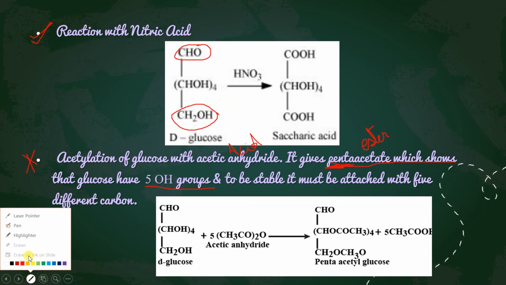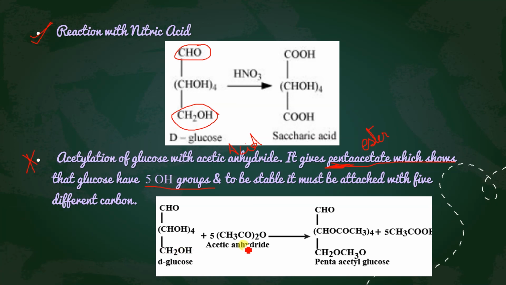Acetic anhydride structure is like this: CH3, C double bond O over here, this O will be common, and then CH3. Got it?